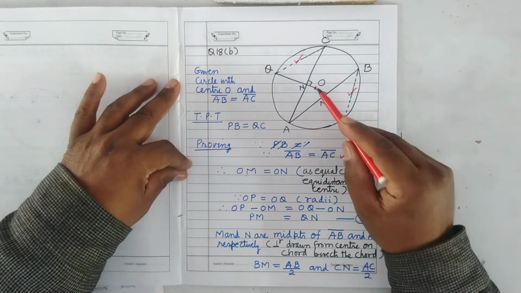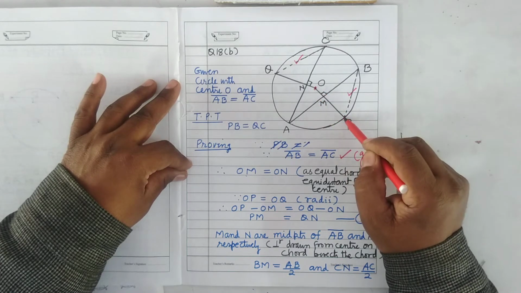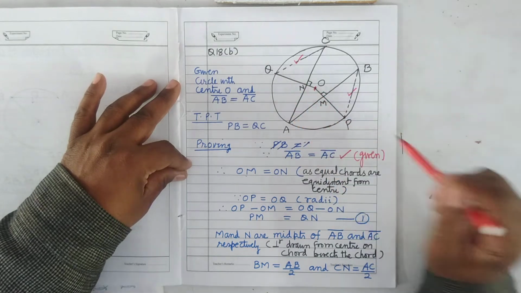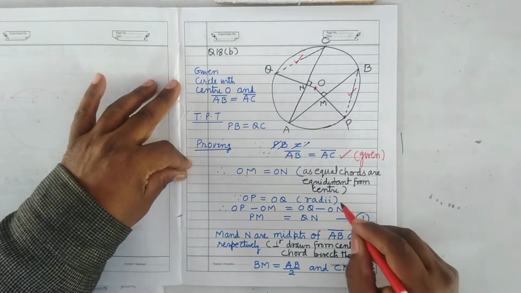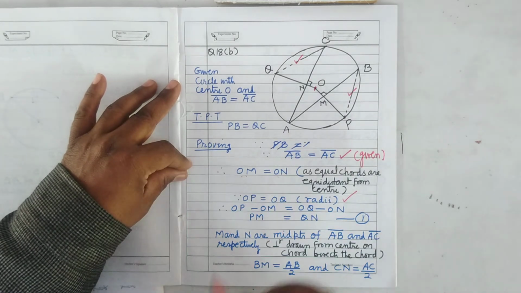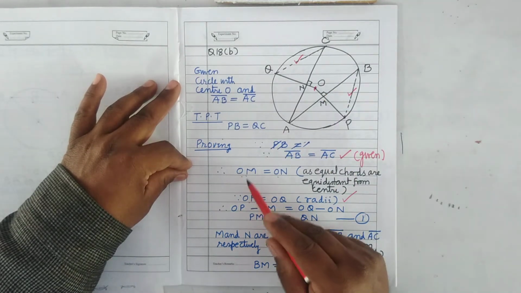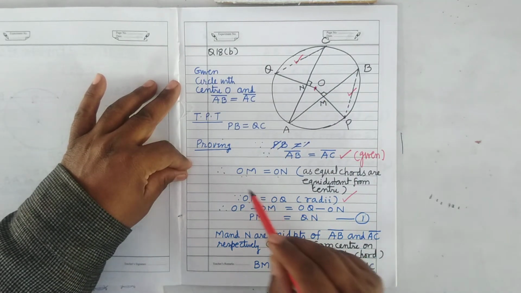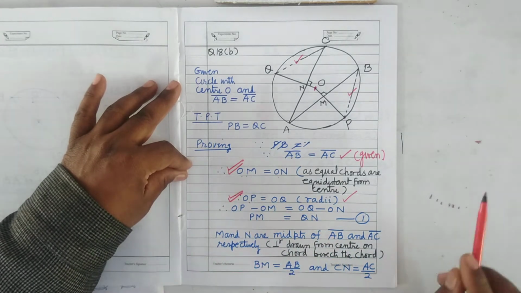Now you can see here, what is OP? From center to any point on the circumference is radius. OQ is also radius. So OP equals OQ. These are the radii of the same circle. OM equals ON. So you subtract this equation from this, side by side.